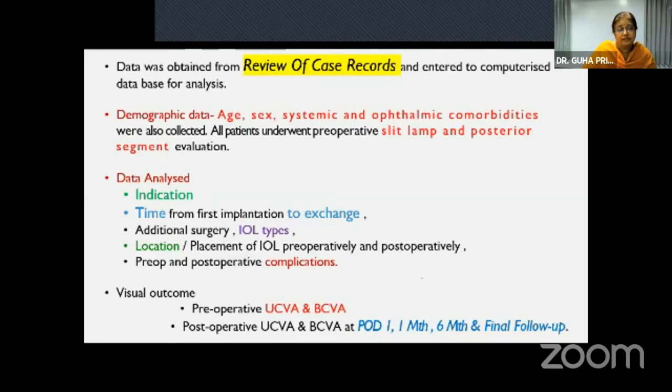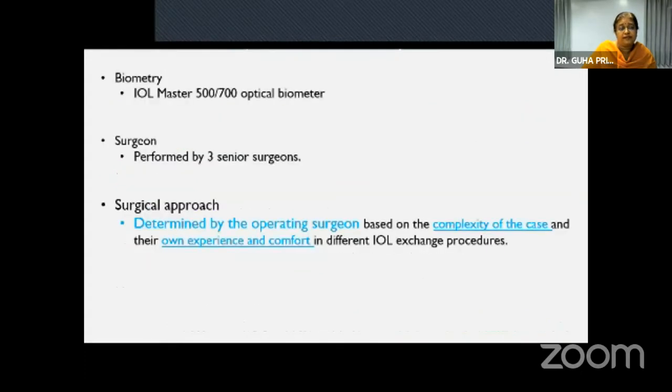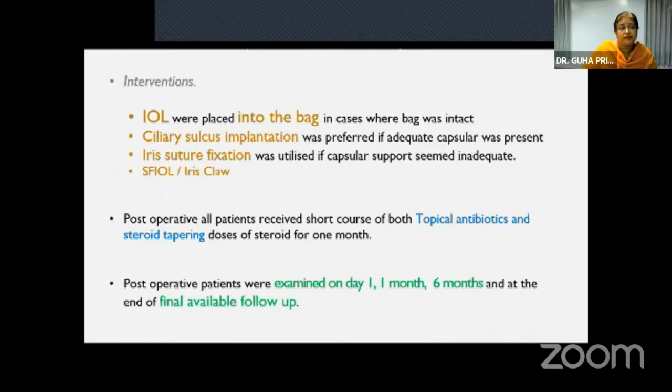and the complications. The visual outcome was analyzed post-operatively, uncorrected and best corrected, at POD 1 month, 6 months, and at final follow-up. The biometry was done using the optical biometer, and surgery was performed by 3 senior surgeons, and the approach was determined by the surgeon based upon the complexity of the case and his own experience. The interventions were: placed in the bag when the bag was intact, and sulcus implantation if support was adequate, and if it was inadequate, suture fixation, scleral fixated or iris claw lens was done.